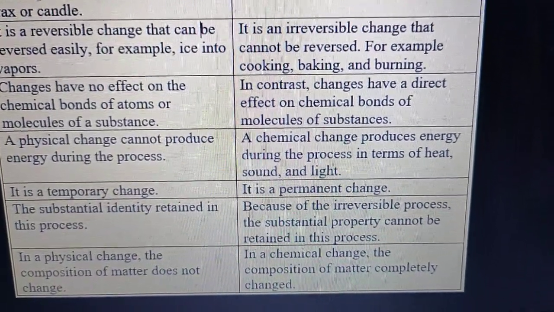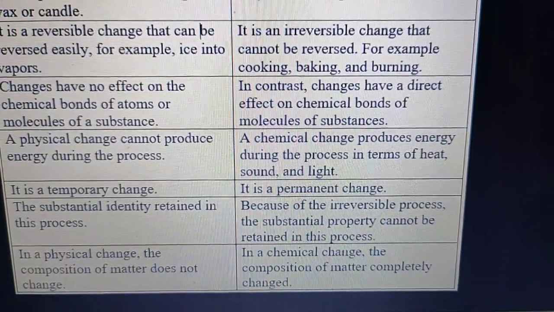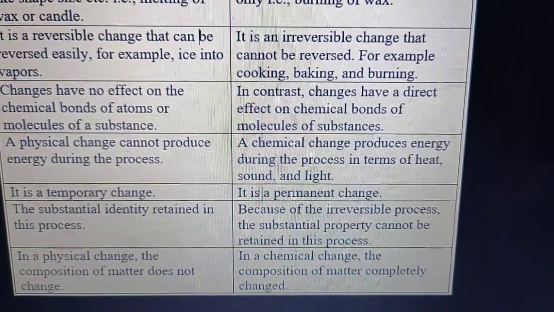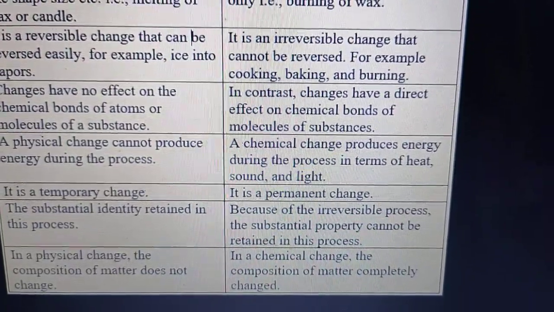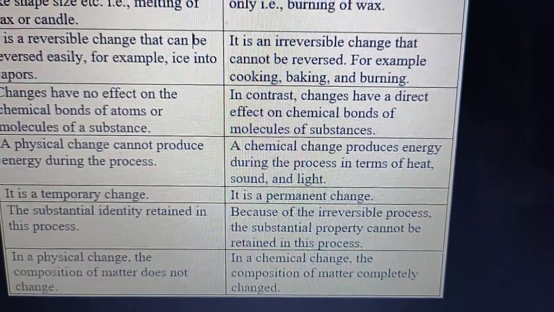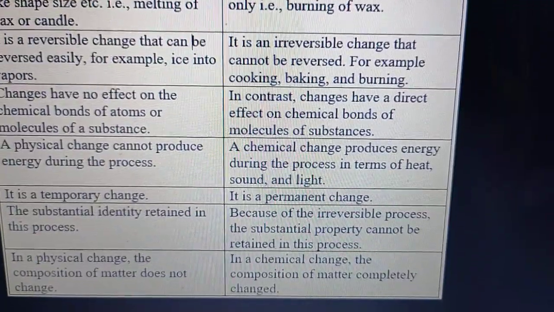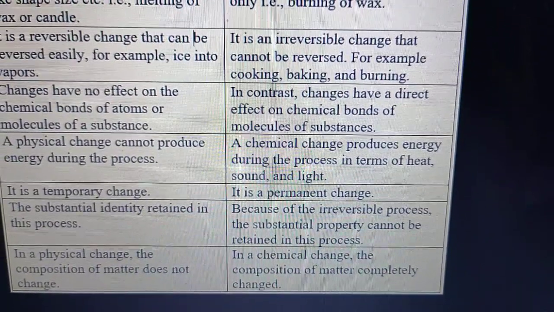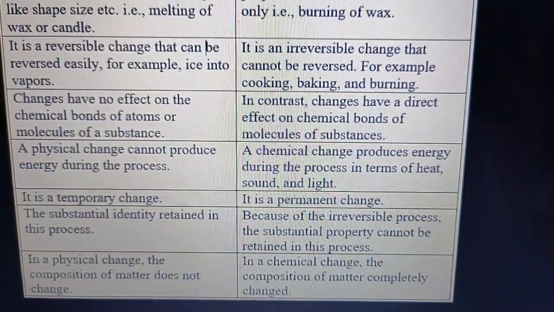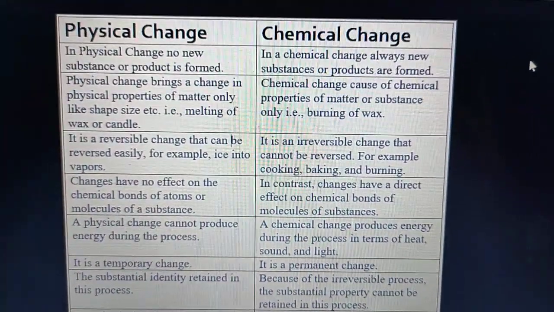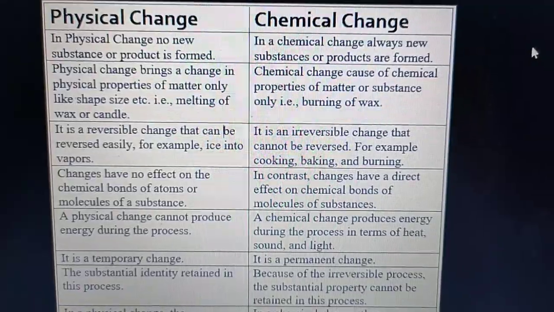Now you see here, in a physical change, the composition of matter does not change. I told you that it only changes its form, not its composition. So the composition of matter remains the same here. But in a chemical change, the composition of matter completely changes. So these are all the differences between physical and chemical change.